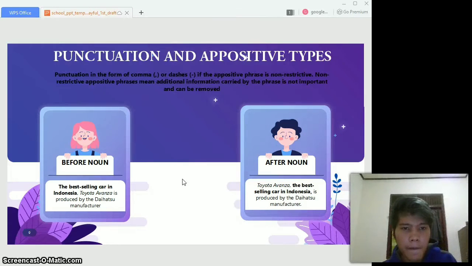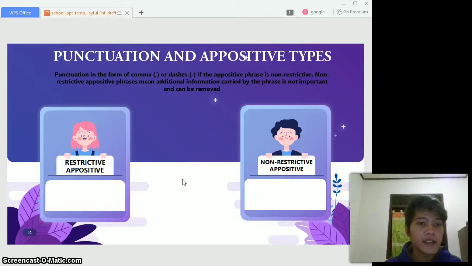Next slide. This slide is talking about punctuation and appositive types. Punctuation in the form of a comma or parenthesis is used if the appositive phrase is non-restrictive. Non-restrictive appositive phrases mean the additional information carried by the phrase is not important and can be removed.